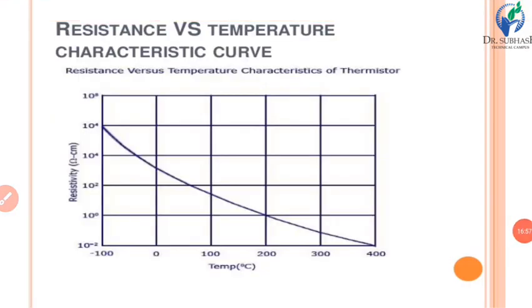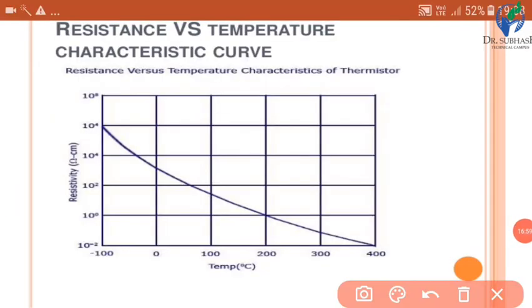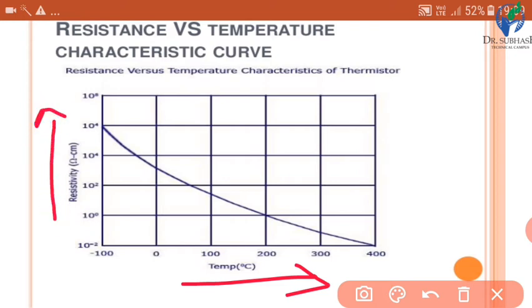Now, the relationship between resistance and temperature, or we can say the characteristics curve for the thermistor. This characteristics curve is nothing but a graph of resistance versus temperature. On the x-axis we can see the temperature, and on the y-axis we can see resistivity.